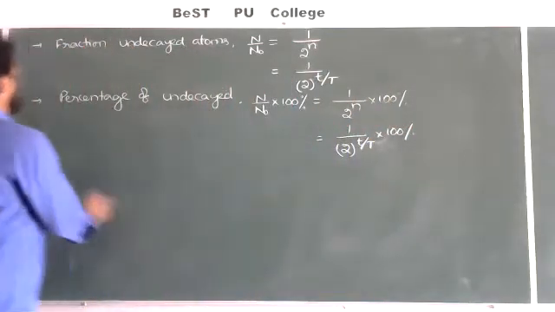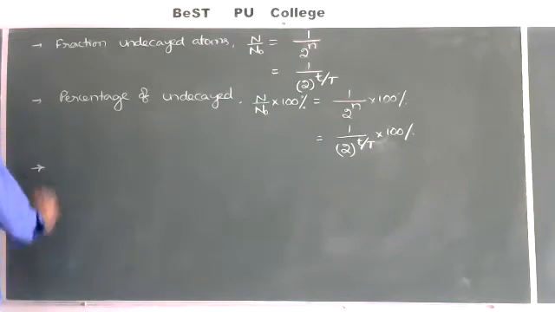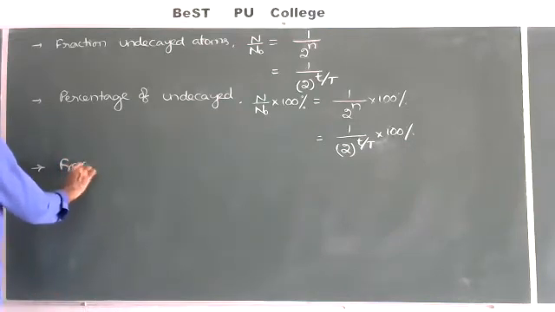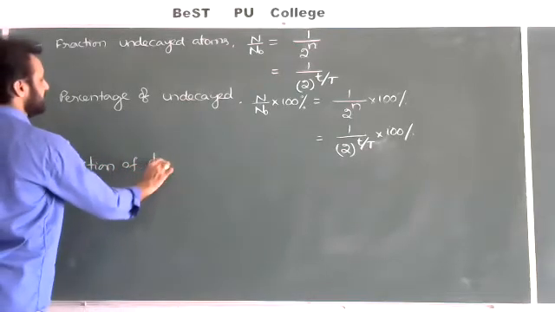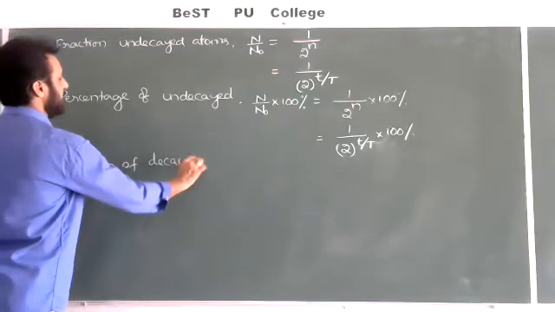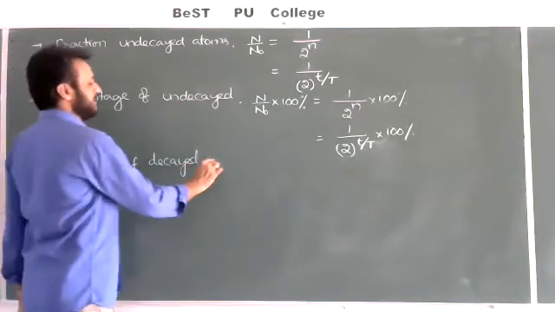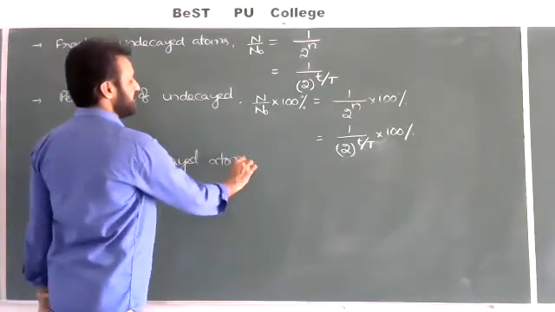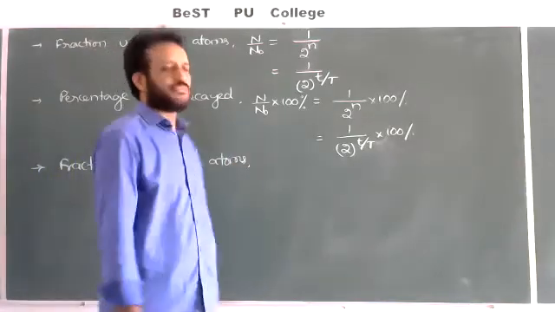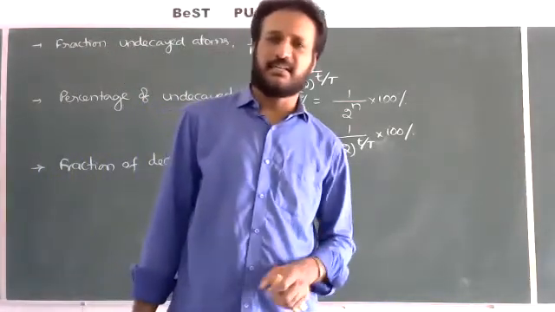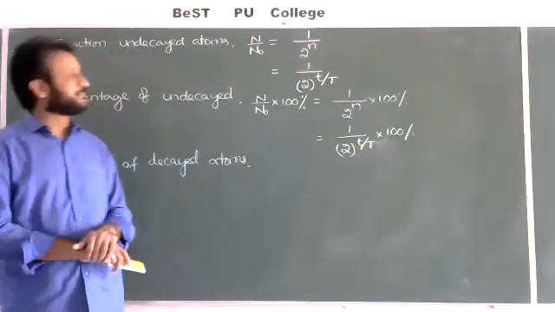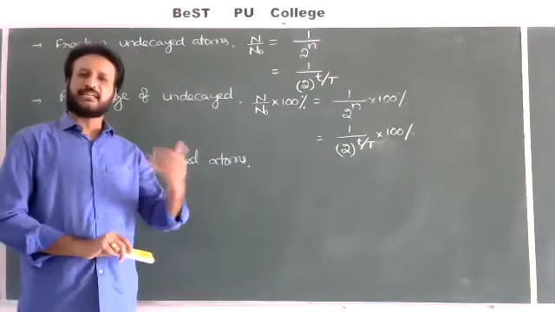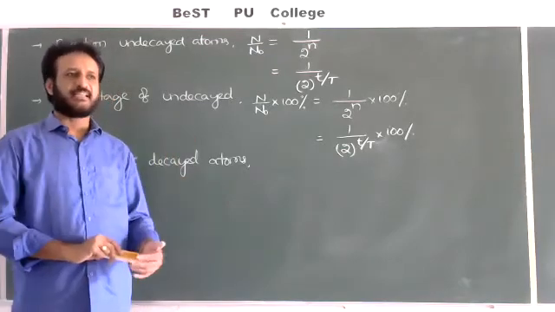In the same way, they may ask another question in JEE level or NEET level. What is the fraction of decayed or disintegrated atoms in a radioactive sample? Generally, if a total of 100 atoms are there, 30 atoms are undecayed, how much decayed? 100 minus 30 equals 70.